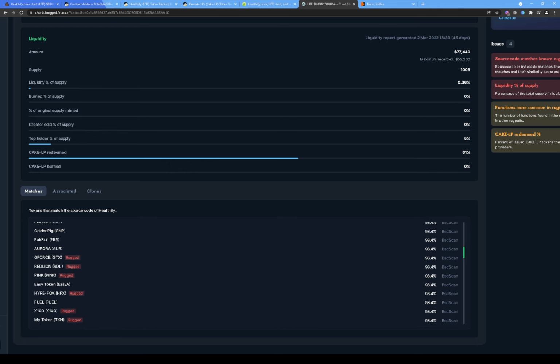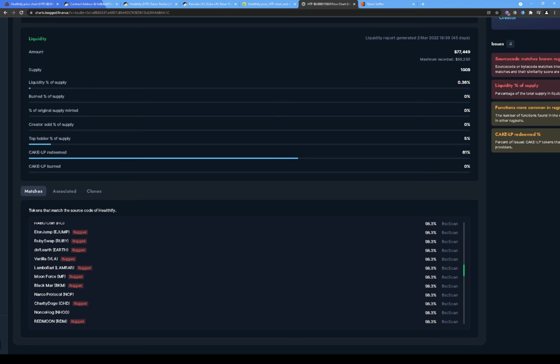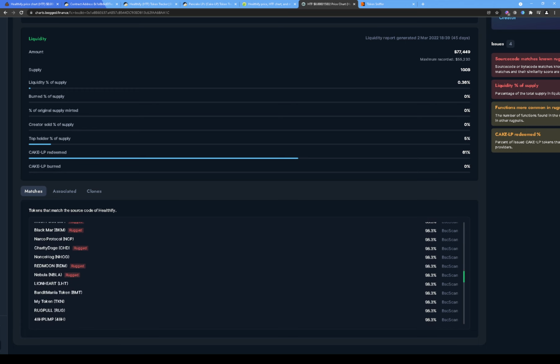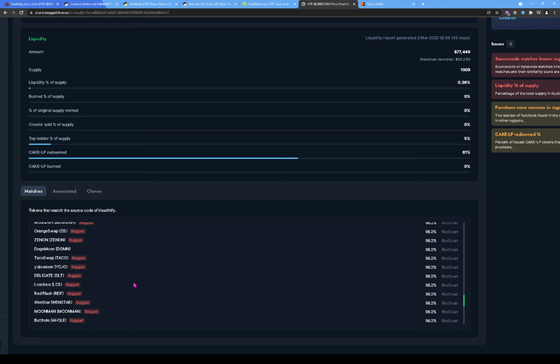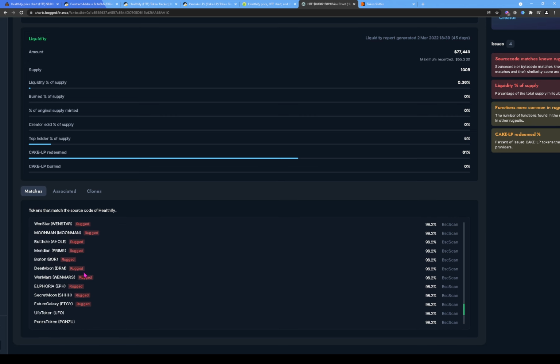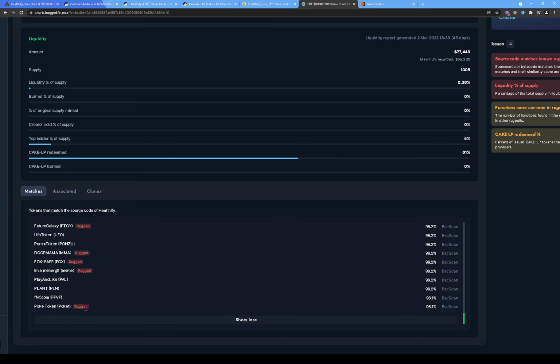So 14, 17, 20, 22, 25, 29, 30, 33, 36, 38, 39, 40, 41, 42, 43, 44, 45, 46, 52, 57, 58. So there's roughly 58 different tokens out there that got rug pulled, and it's the same type of contract, or a contract that matches like 9.